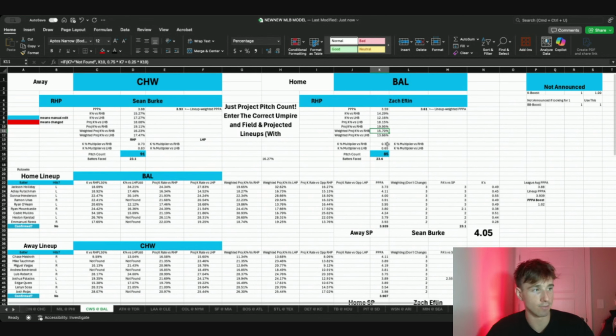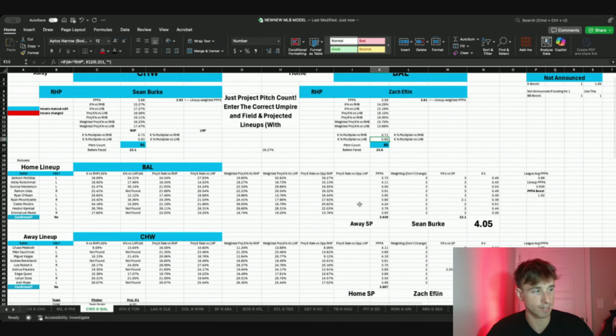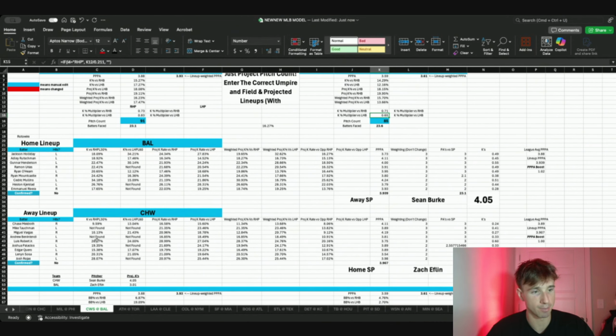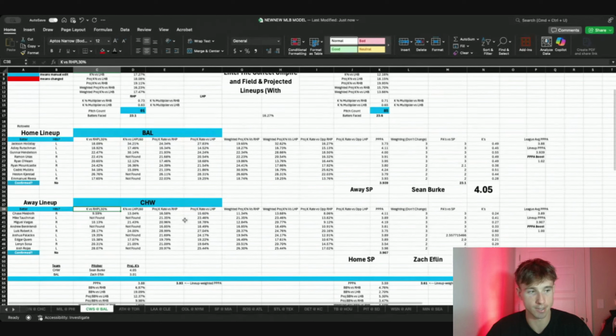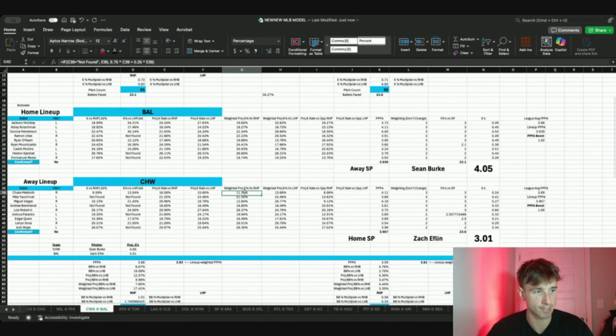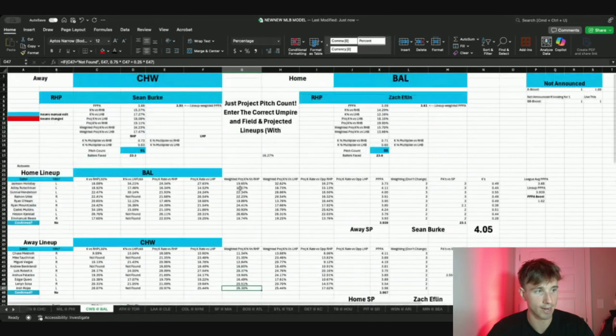So basically, guys, Eflin is a very non-strikeout pitcher this year, and that's why he has very low K multipliers. But also, let's see, going up against the White Sox, K rate versus right-handed pitching. Honestly, a lot of the batters in here aren't qualifiers, because to be a qualifier for all these K percentage numbers you need enough at bats. So if you don't have enough at bats, I'm just going to use your projected K rate, and I'm also going to weight these a little bit. But surprisingly enough, guys, outside of Luis Robert and Josh Rojas, no one really has a crazy high strikeout rate against righties. Even though the White Sox kind of stink, no one really has a high weighted projection.